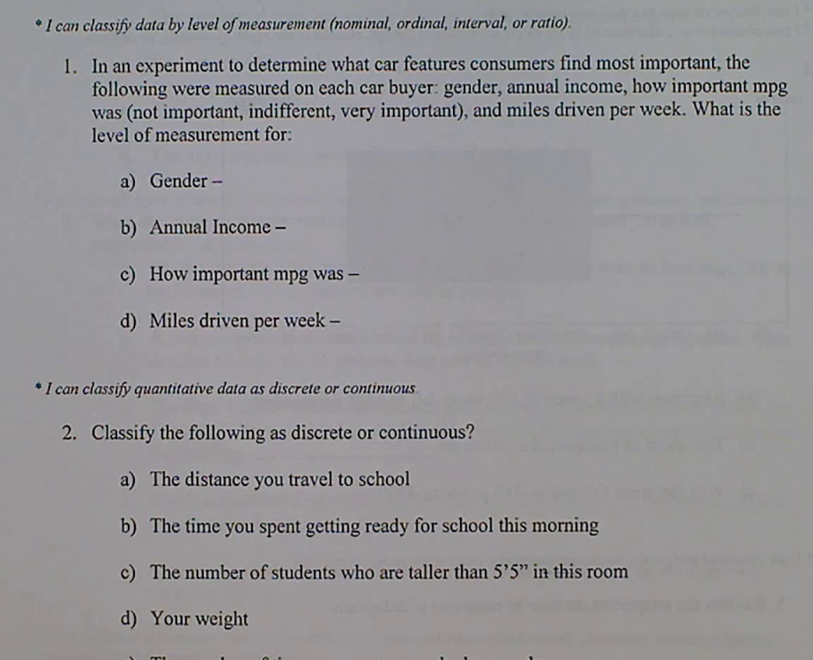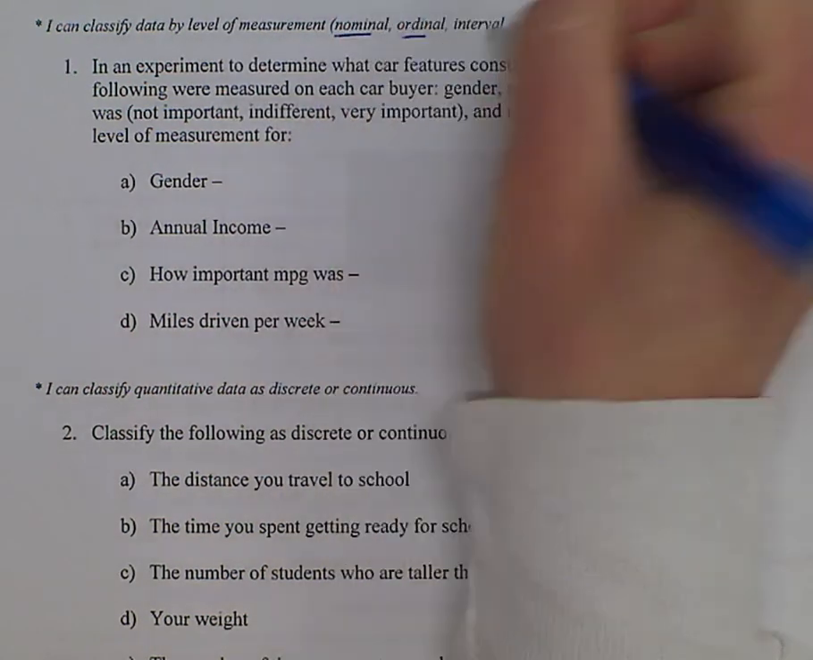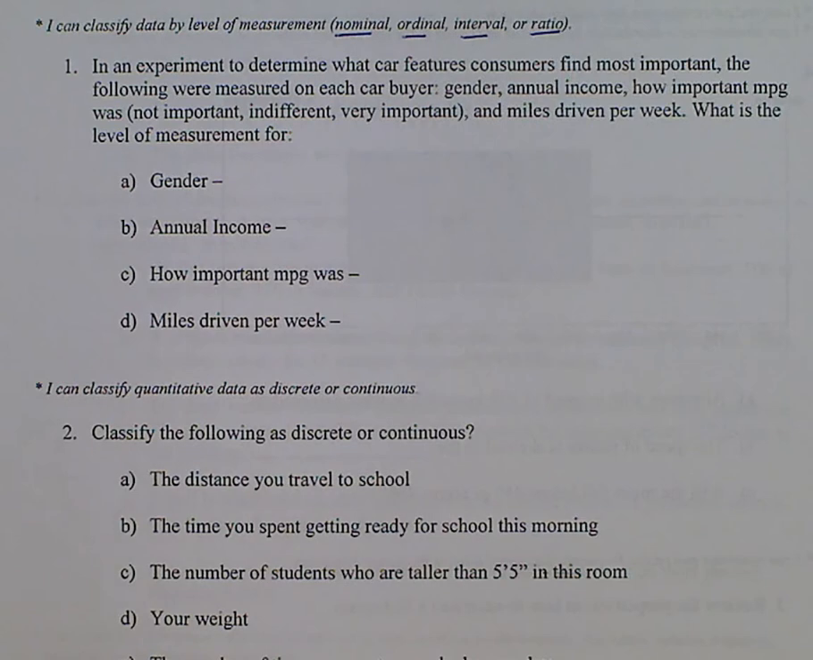Okay, the first question in the Unit 1 review is about level of measurement. Remember that our four levels of measurement are nominal, ordinal, interval, and ratio. The nominal level of measurement is always qualitative. It categorizes or classifies. Ordinal can be quantitative or qualitative. It's a scale, a ranking, or putting something in order, like first, second, third.